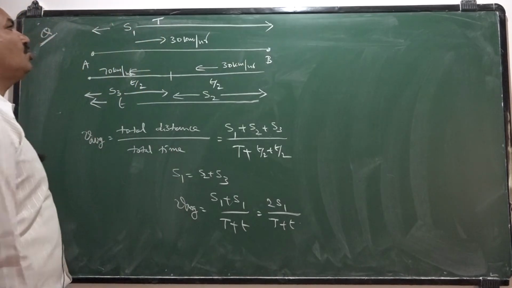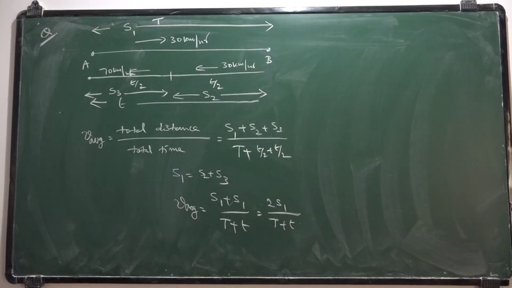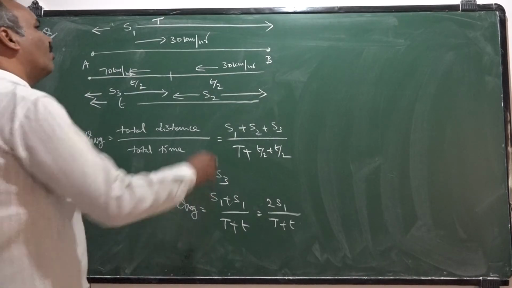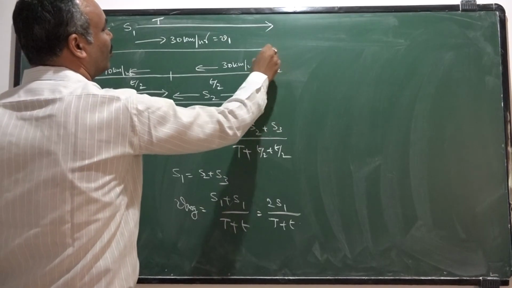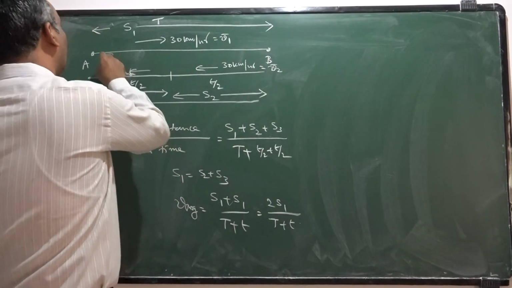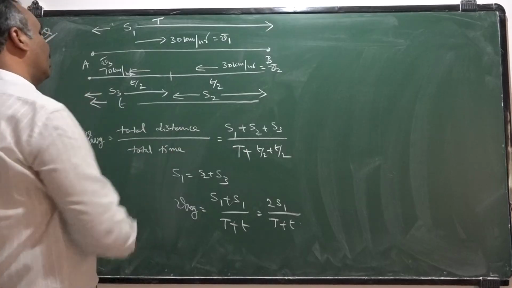But here we introduced the new terms S1, S2, S3, capital T and small t. The terms introduced by us must be replaced by us. Now the velocity in the first part of the journey, let it be V1, velocity in the second part of the journey as V2, and velocity in the third part of the journey as V3.